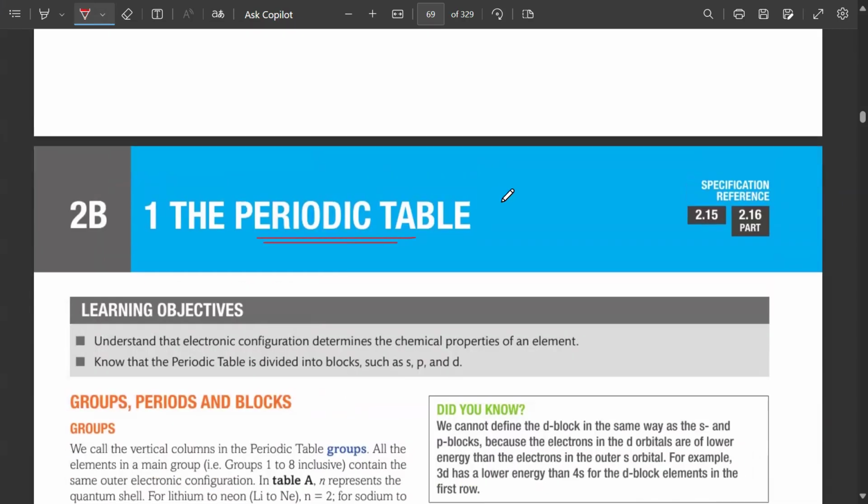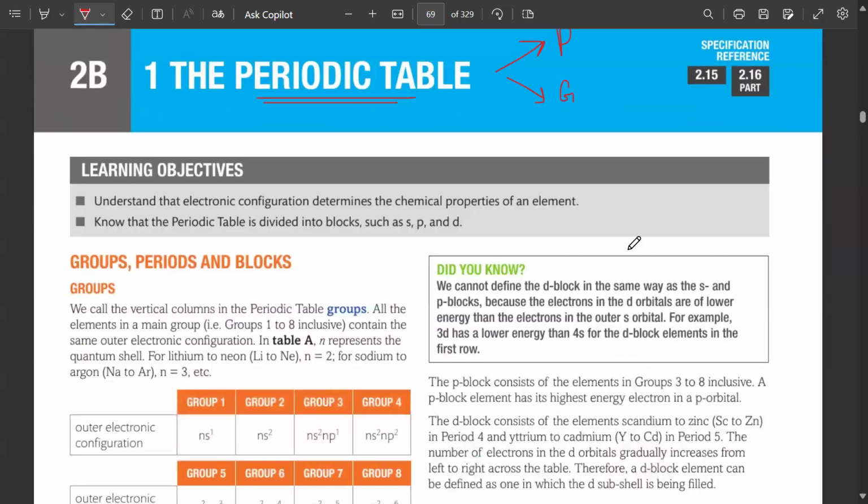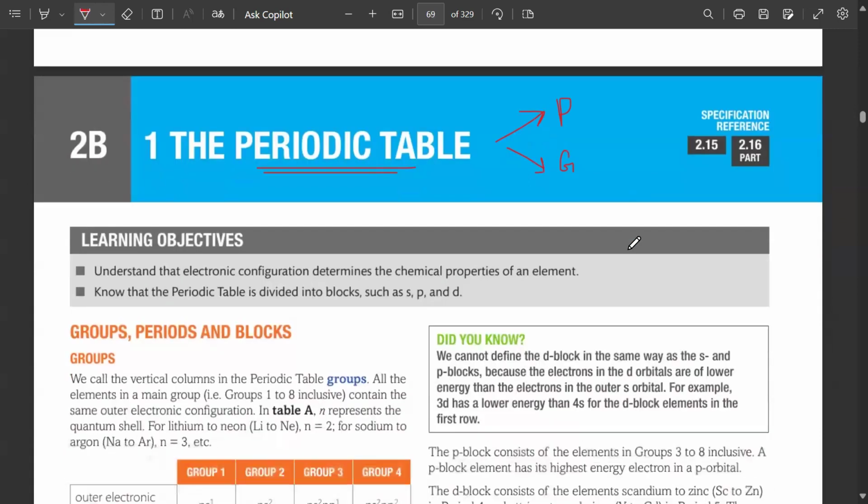Can you tell me what the periods and the groups tell us about the elements in the periodic table? The groups talk about how many protons, no, electrons in the shell and protons. No, wrong. Think valence again. The group shows the valence electrons, so the electrons in the last shell, how many there are.